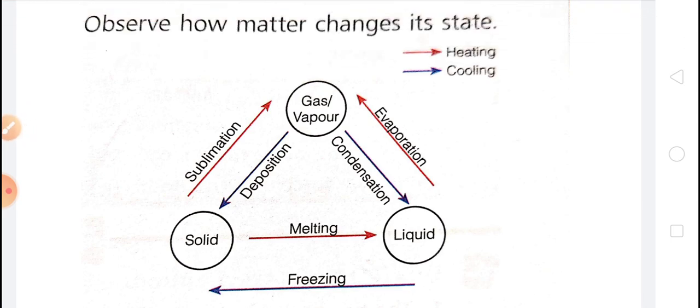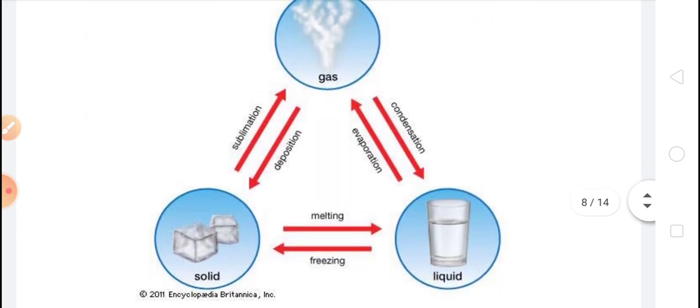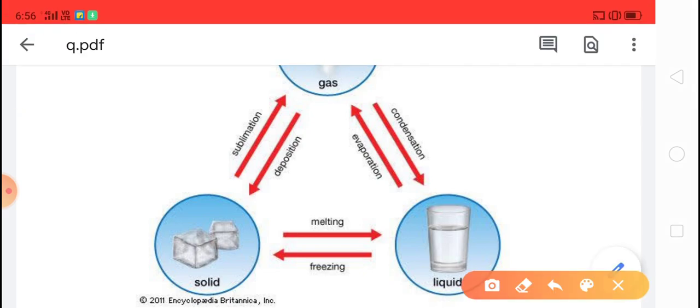Okay, I hope you understood this. You can see another picture. Gases on cooling change into liquids. Liquids on heating change into gases, and this process is called evaporation. And when solid changes into liquid on heating, this process is called melting.